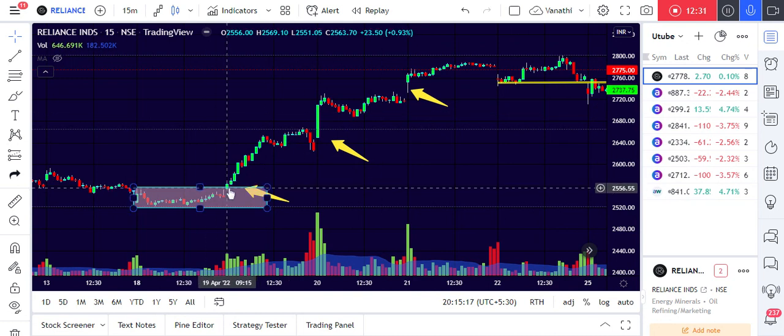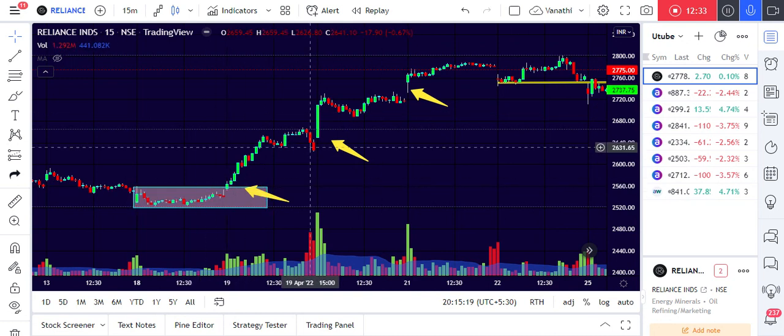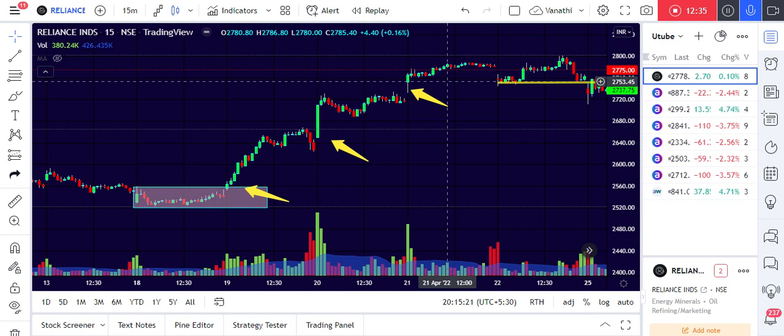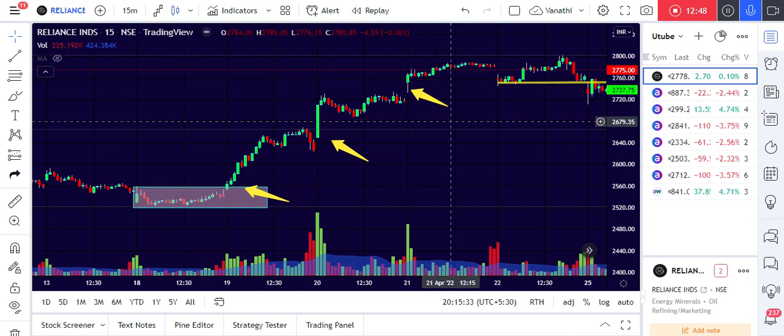From 2570 to 2780 is a very good move, like a short term swing trade. That you can also take. This strategy is applicable for intraday and also for short term trading.